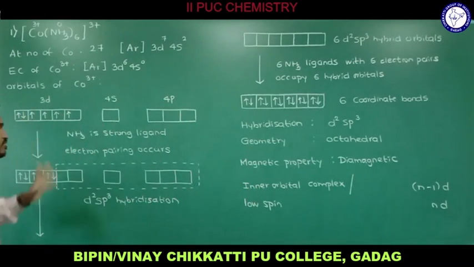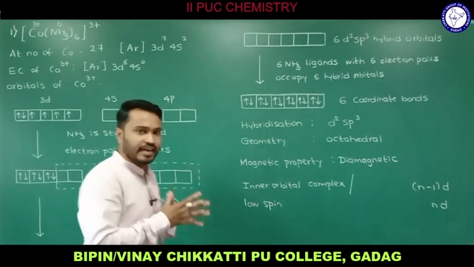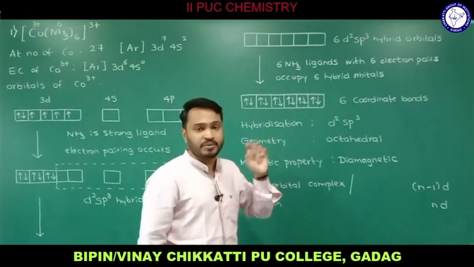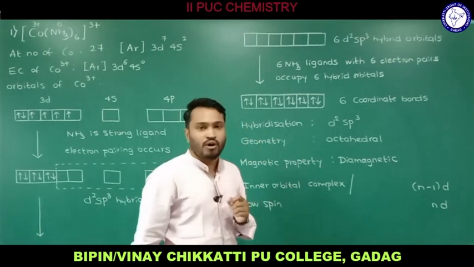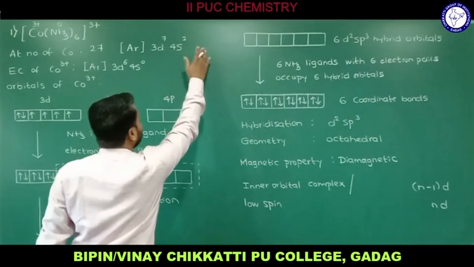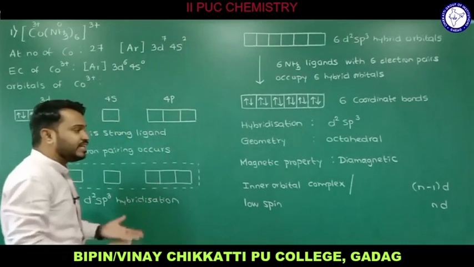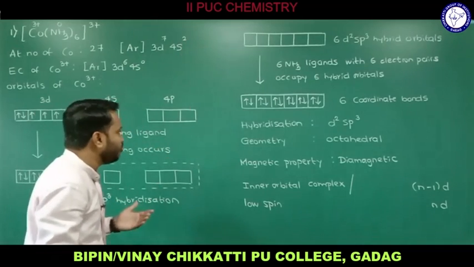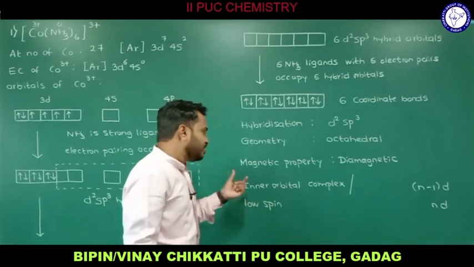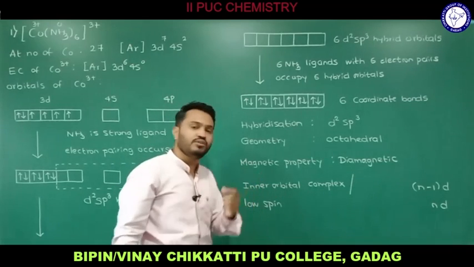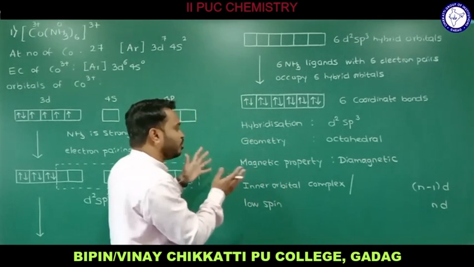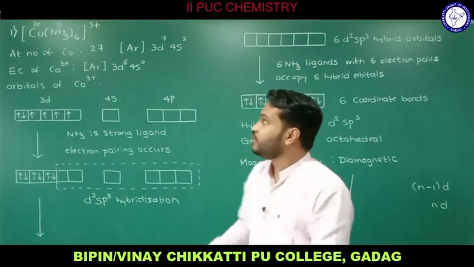the ligand is a strong ligand. Since we have a strong ligand, the complex formed is an inner orbital complex, and the opposite is the outer orbital complex. In the next examples you will see we have an nd orbital, which is not n minus 1. In that case an outer orbital complex is formed, and if you have weak ligands, in that case also an outer orbital complex is formed. So this particular example is an inner orbital complex or low spin complex. We can remember this is how we arrive at the hybridization, geometry and magnetic property of the given complex.